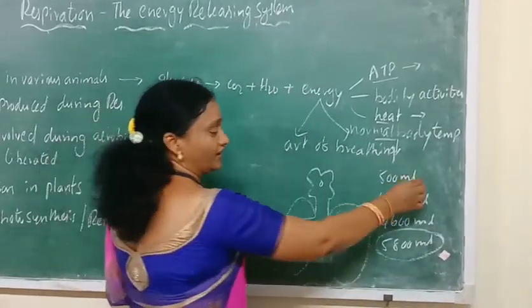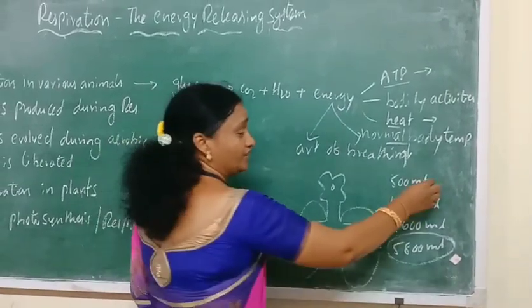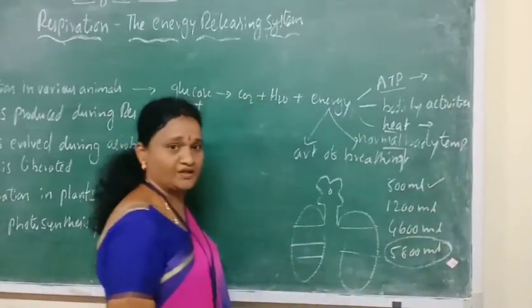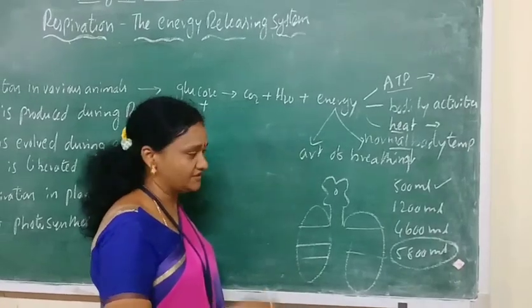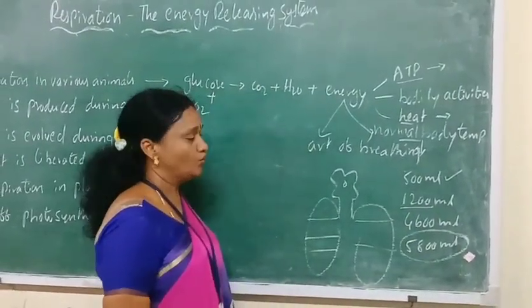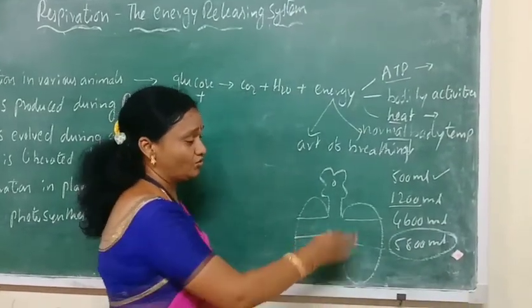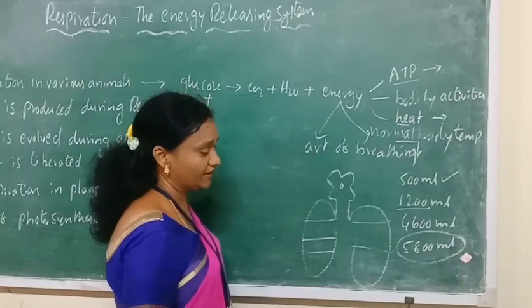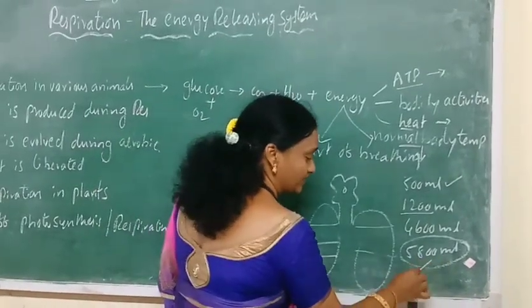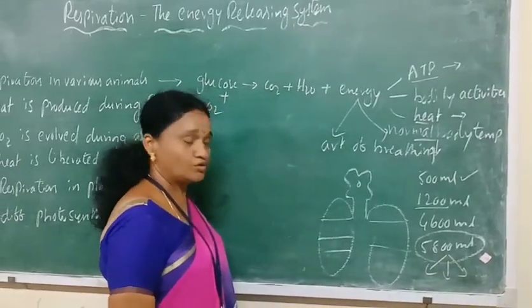So once again we recollect: in simple inhalation and exhalation, we take 500 ml of air. During complete exhalation, we liberate 1200 ml of air. And still we have 4600 ml of air; our lungs have the capacity to accumulate that much air. So our total lung capacity is 5800 ml of air, which we cannot totally use.